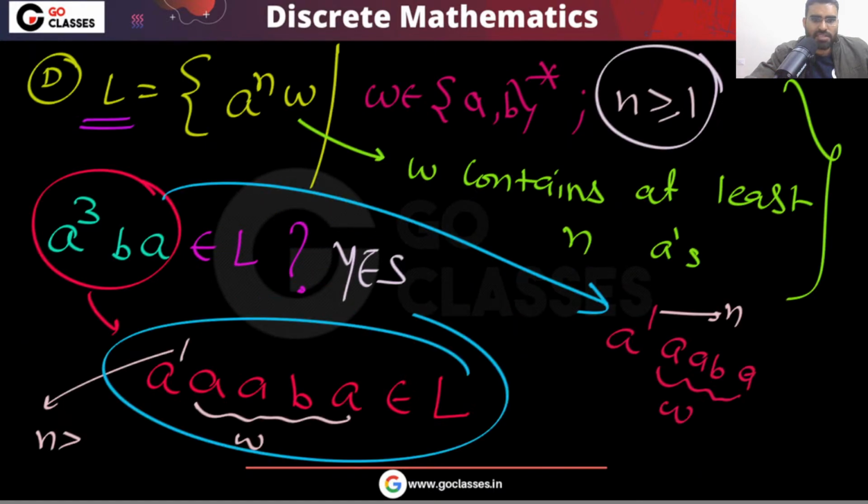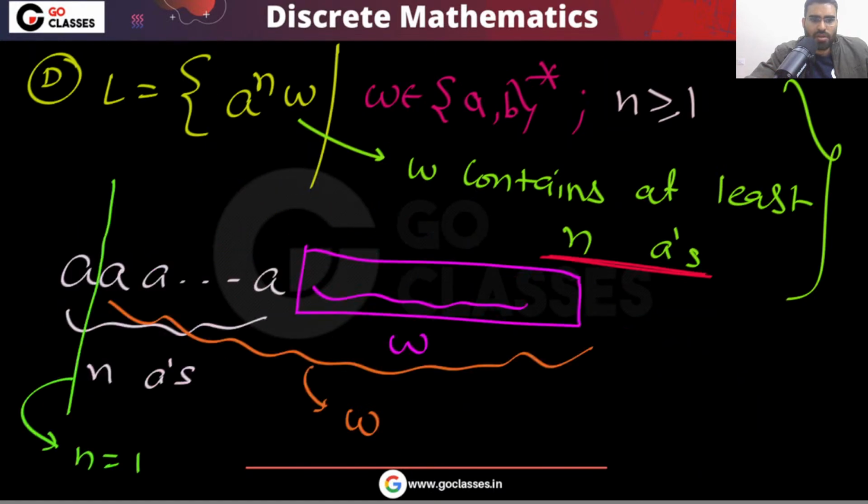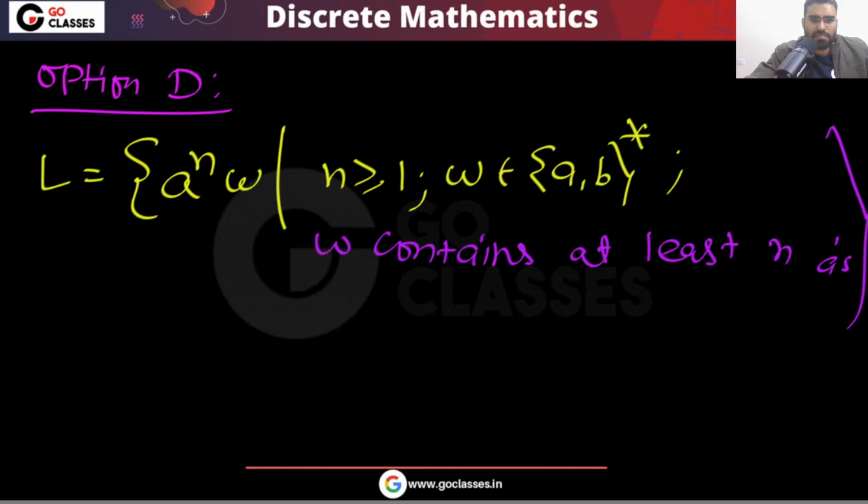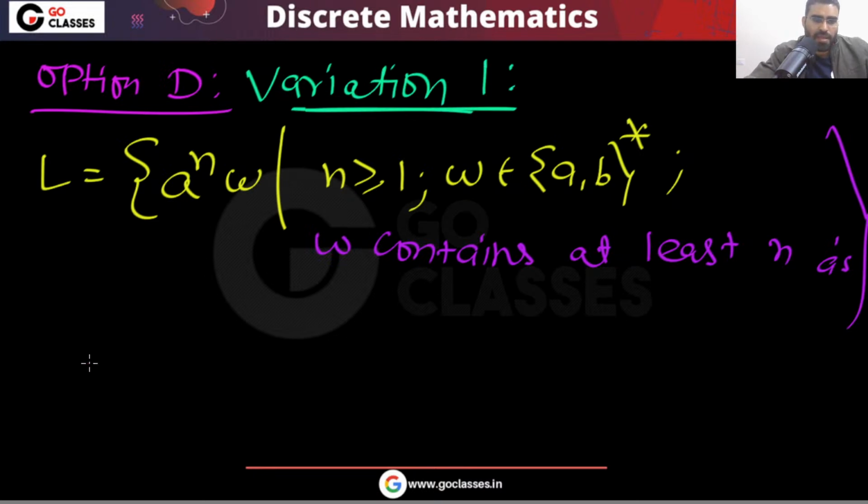Should I give you one variation? Let me give you one variation, an excellent one. Option D, variation 1 and then variation 2. The variation is like this: w contains at most n a's. Just a small variation. This is variation 1.